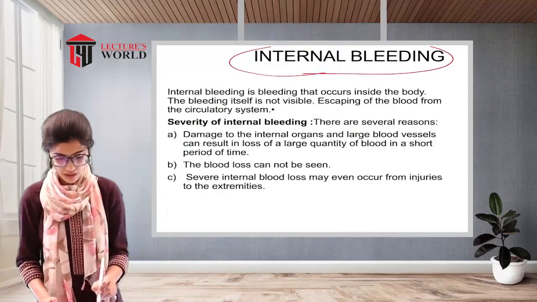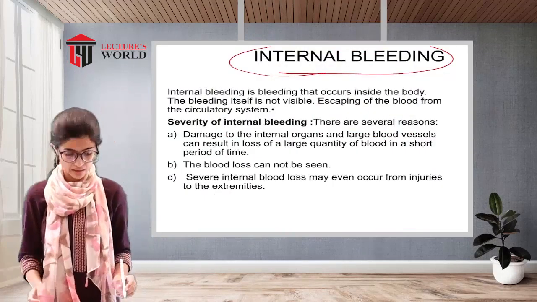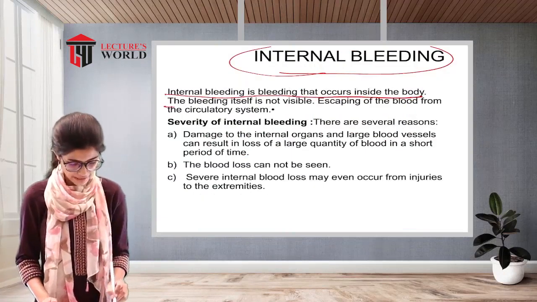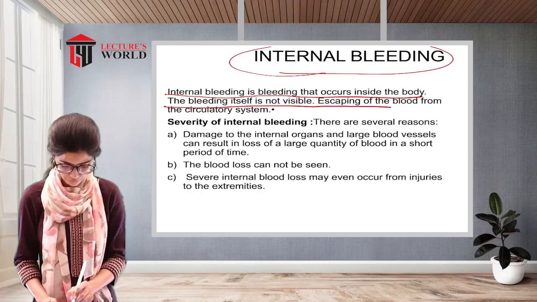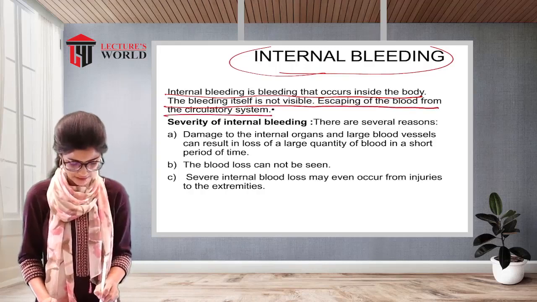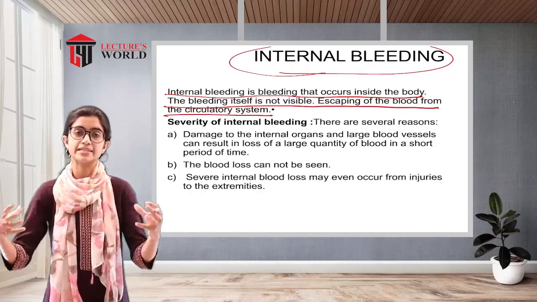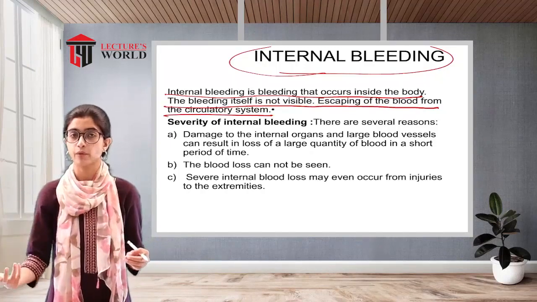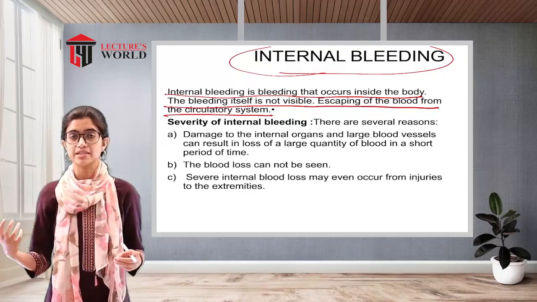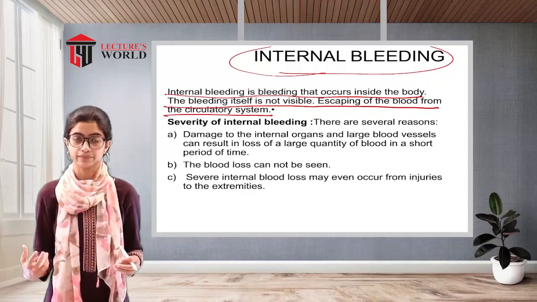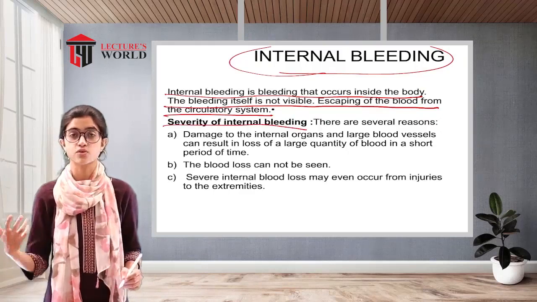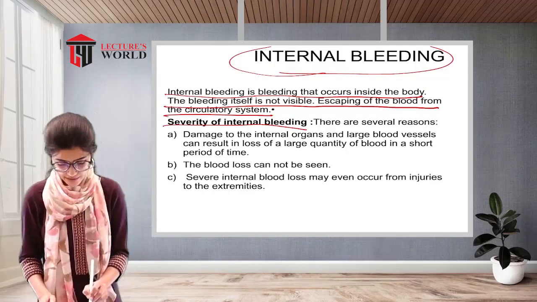Internal bleeding. Internal bleeding is bleeding that occurs inside the body. The bleeding itself is not visible, as blood escapes from the circulatory system. In the case of external bleeding, the blood can actually be seen coming out of the body. Now, no such thing can be seen with internal bleeding. So, the severity of internal bleeding can be shown in such ways. There are several reasons.